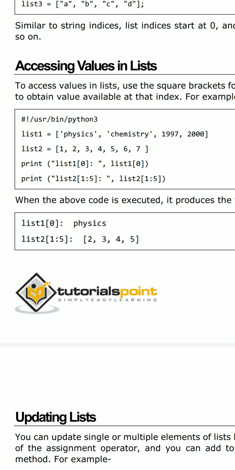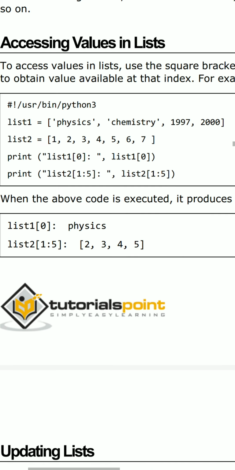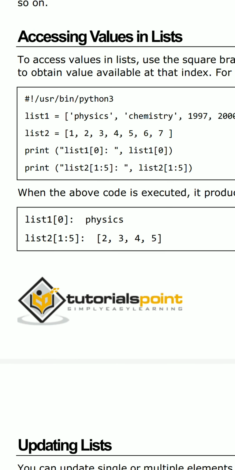Consider list 2 and print the values from 1 to 5. That means I am printing the values from the 1st position to the 5th position. Here the 1st position starts from 2 and the 5th position ends at 6. That's why the remaining values 2, 3, 4, 5 are printed on the output screen. So this is how we access the values in the list.